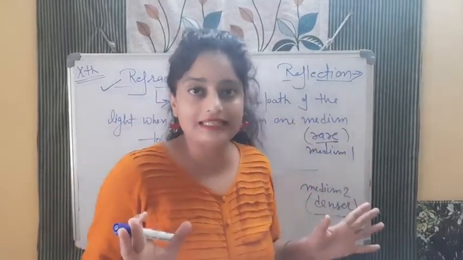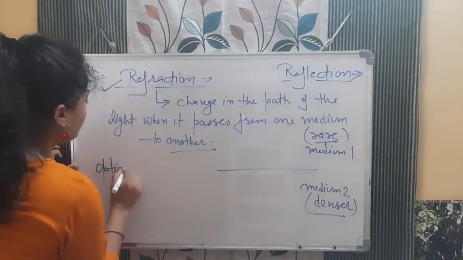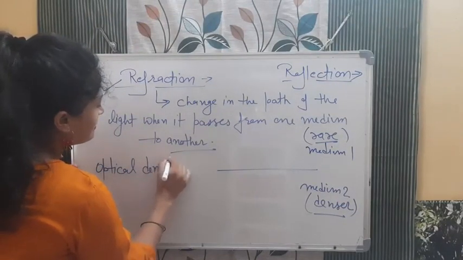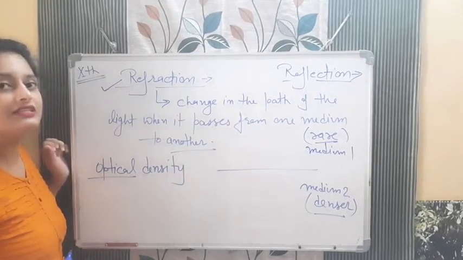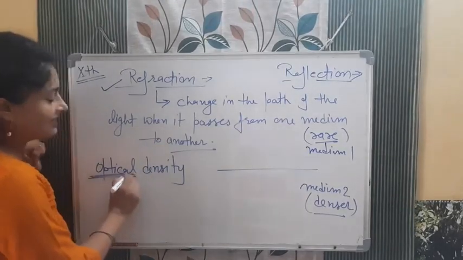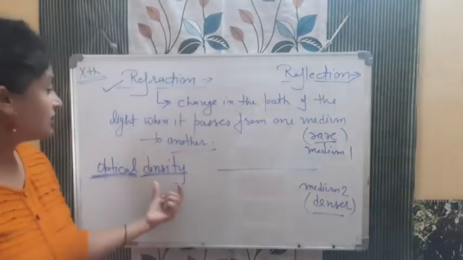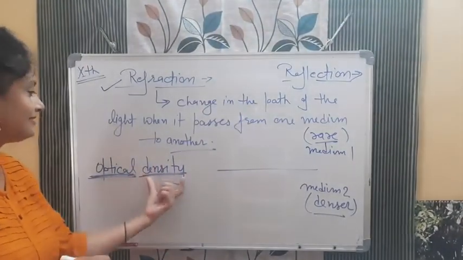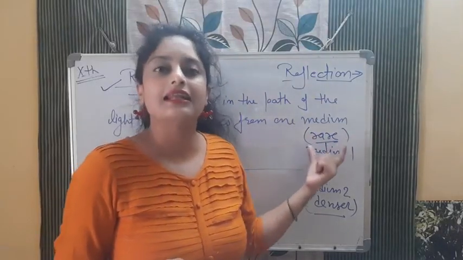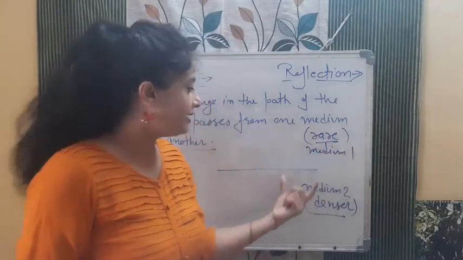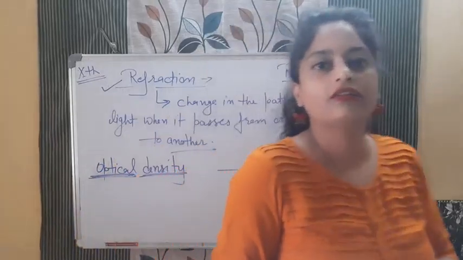It is not simple density, it is optical density. In a rare medium, optical density is less. Optical, why am I saying? Because it is related with optics, light, the study of light. Optics is a branch of physics that deals with the study of light. So optical is that which is related with light. Density is closeness of the molecules per unit volume, mass per unit volume होता है ना जैसे वैसे. So this density is related with the light, so this is optical density. In case of the rare medium, optical density is less, so light can easily travel. In case of the denser medium, optical density is more, so light can travel with some difficulty.